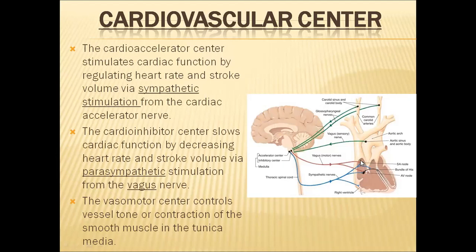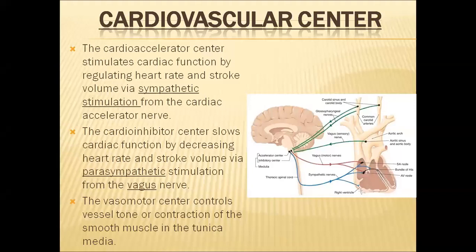When the SA node and AV node receive signals from the vagus nerve, or parasympathetic nerves, then heart rate will be decreased. So heart beating will be slow when they receive signals from the vagus nerve. When the SA node and AV node receive signals from the sympathetic nerves, they contract fast. That means the heart rate will be increased, and automatically stroke volume also will be increased.